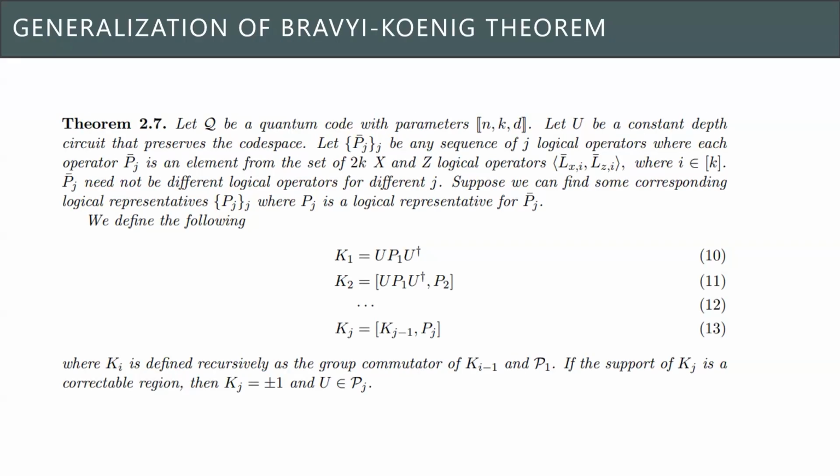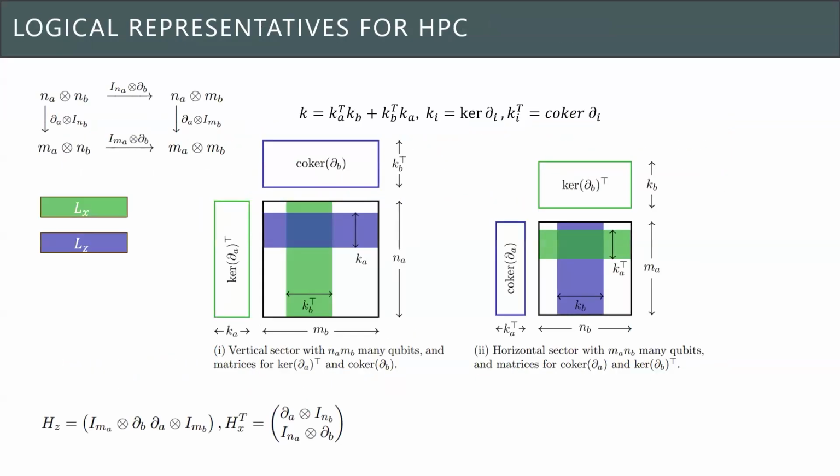So the first step we did was to just remove the restriction of geometric locality from this Bravyi-Koenig theorem. So we're saying that if it satisfies a set of conditions, then we can show that this logical gate is in a certain level of the Clifford hierarchy. Once we do that, then we can apply this set of conditions to other code families. And the first code family that we studied is the hypergraph product code. So this code, even though it's not geometrically local, has a pretty nice structure.